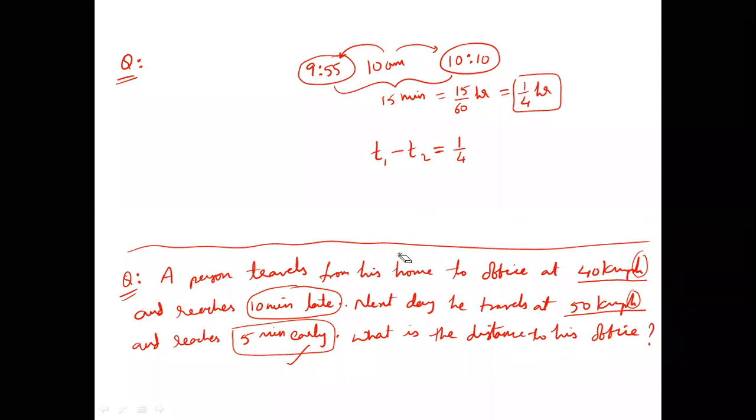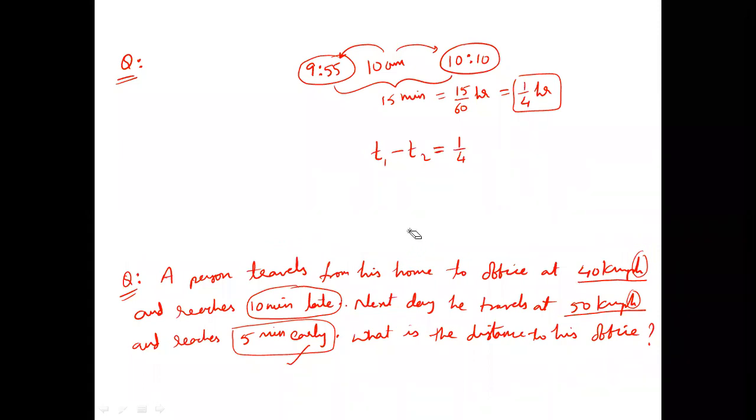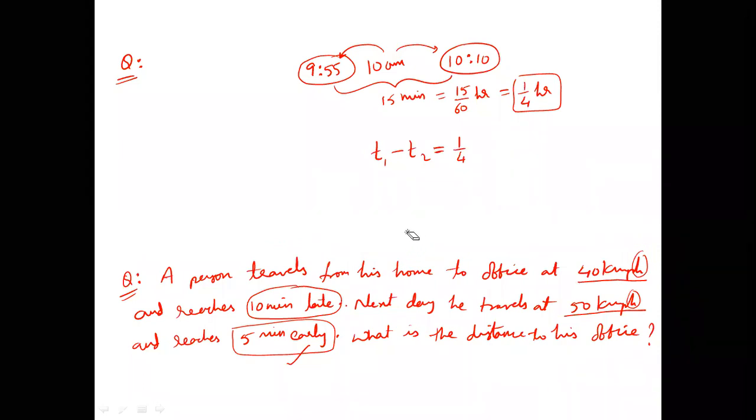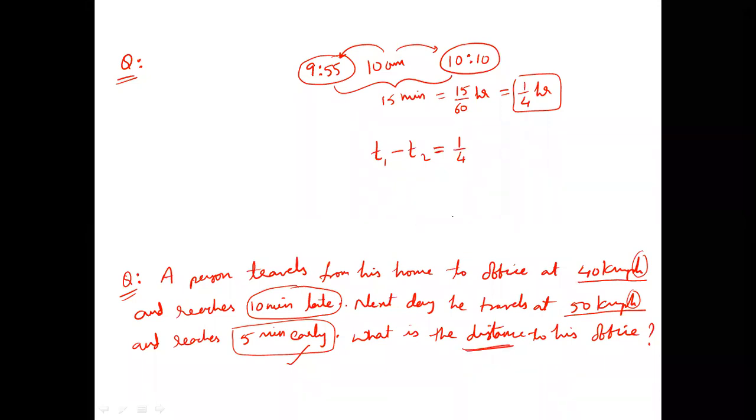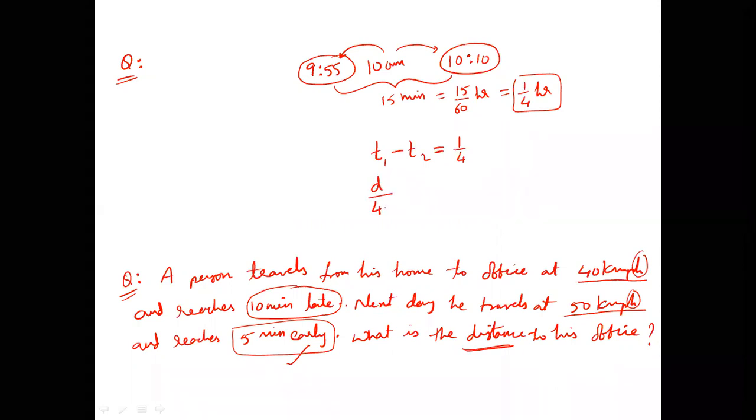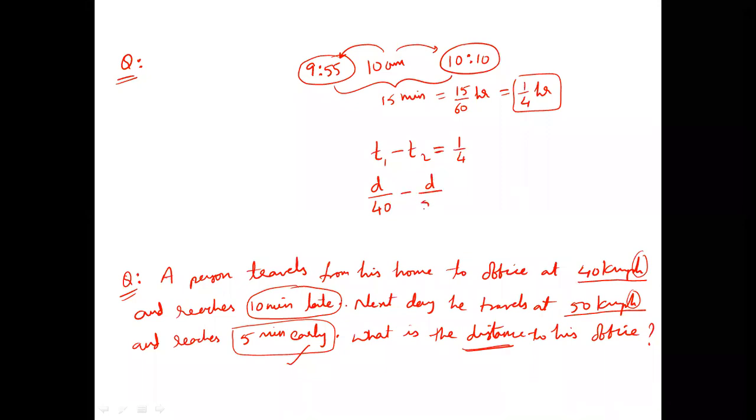And according to the basic relation, time is equal to distance by speed. Do you know the distance here? No, sir. So first distance is d. First day speed is how much? 40 kilometer per hour. Minus. Second day distance is again d. Speed is 50. Is equal to 1/4. Khatam. Your answer is over. Again, you have to find d value only.